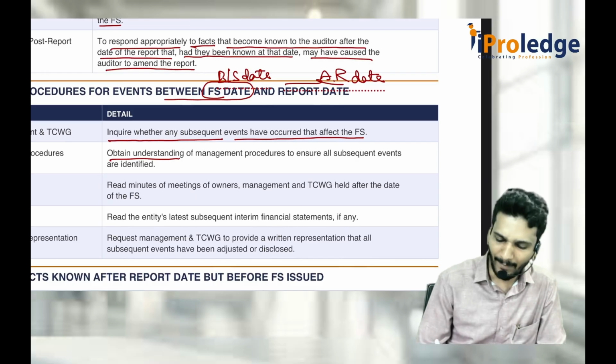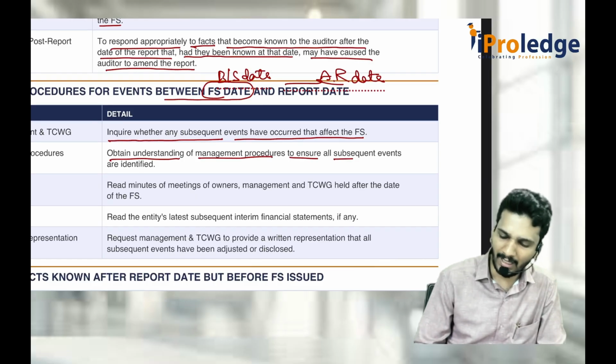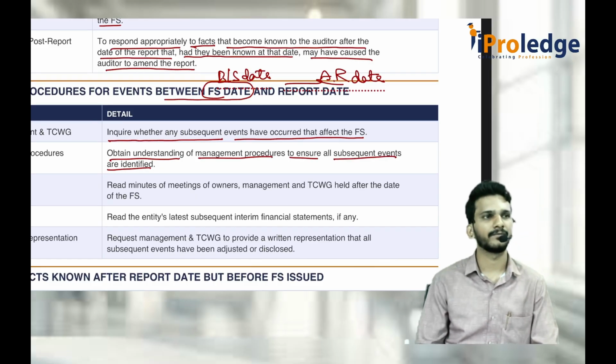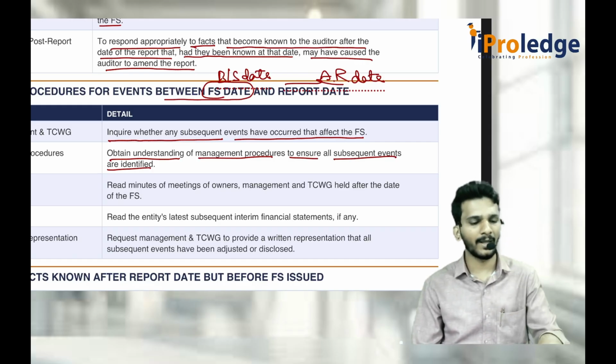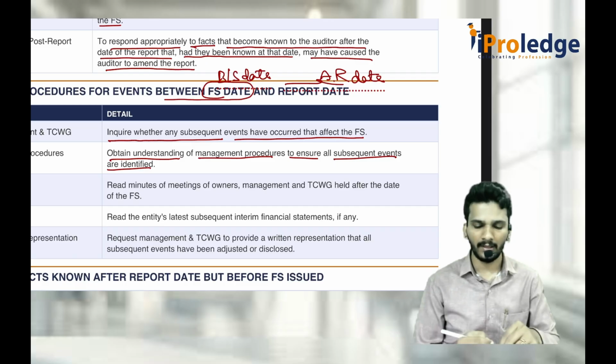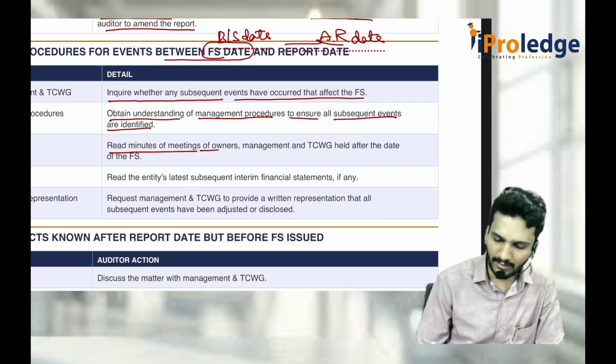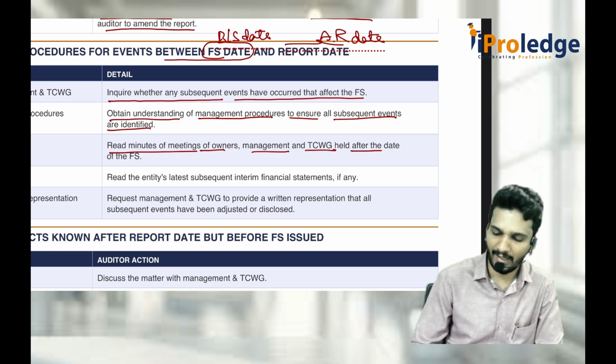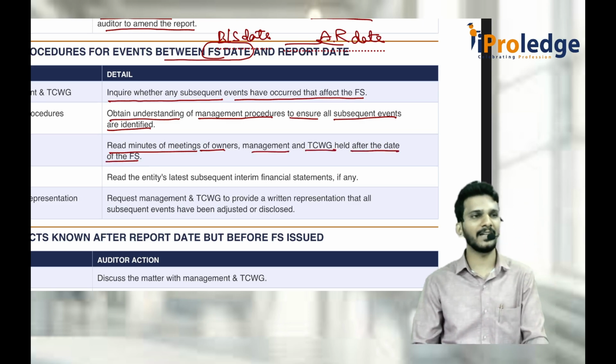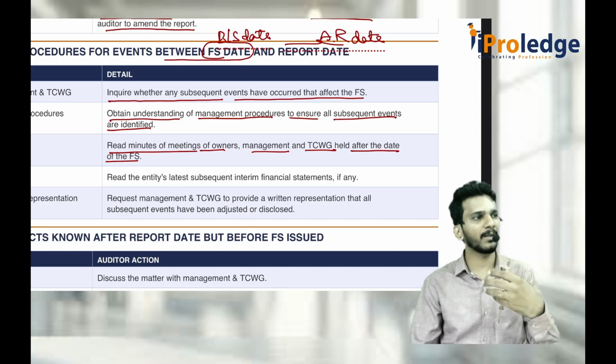Obtain an understanding of the management's procedures to ensure that all the subsequent events are identified. Ensure what procedure the company or management is following to identify the events that have occurred. Again, read the minutes of meetings of owners, management and TCWG held after the date of the financial statements, because they take the decisions and all the decisions are recorded in the minutes only.